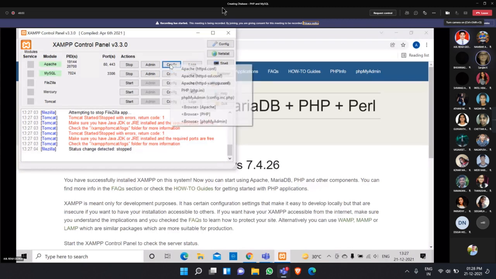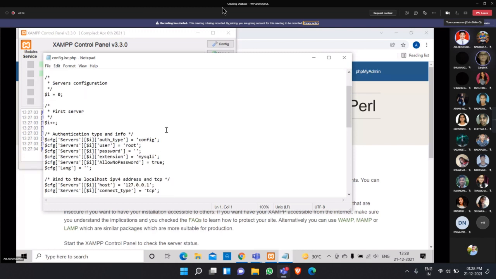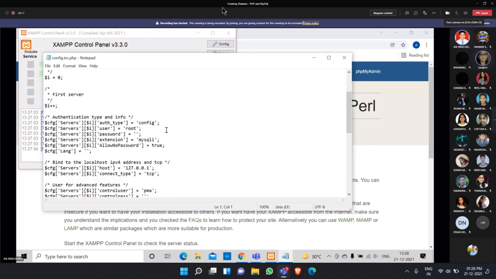No, not that one above. In this, go to where password equals empty single quote is there. There you type the password which you set, in between the single quote. It is case sensitive. Have you written capital A? Yes. Okay.